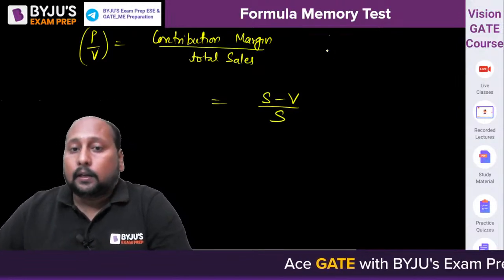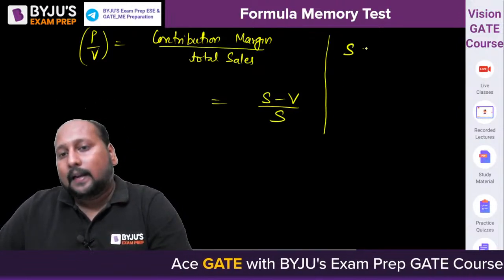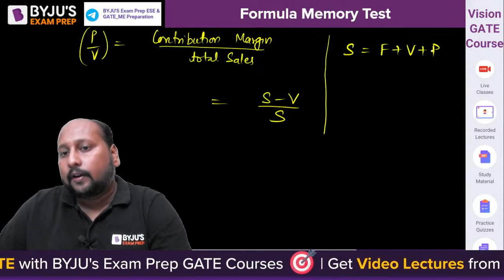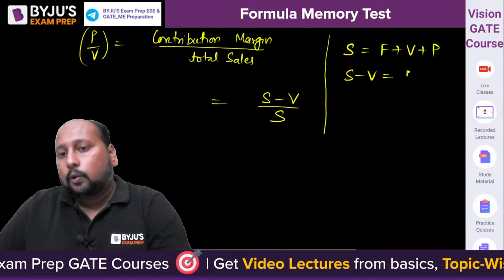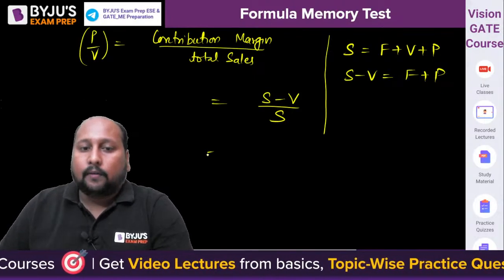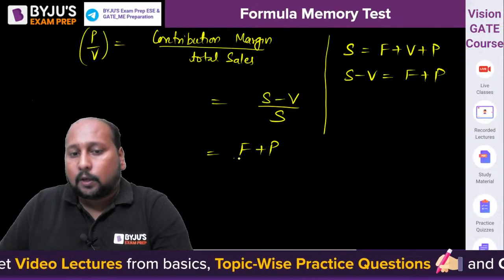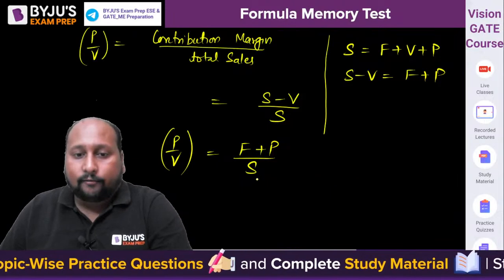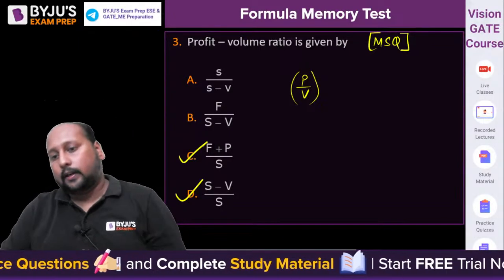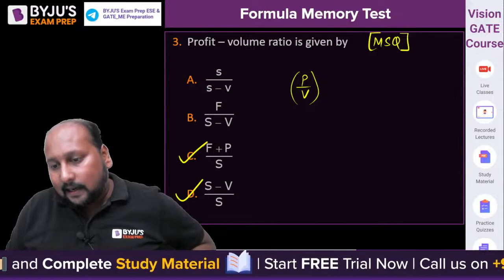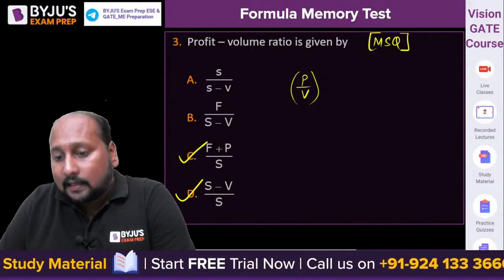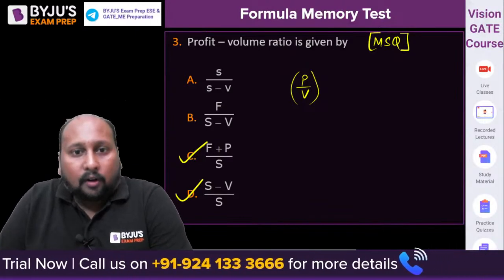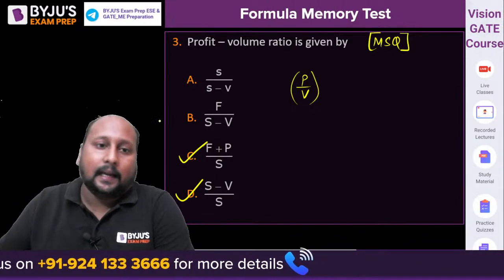एंड वी नो दैट your selling price is equal to your fixed price plus variable cost plus profit, or S minus V is equal to F plus P. We can place it over here. We can say fixed price plus profit is equal to total selling price, and this is nothing but your profit to volume ratio. So F plus P divided by S, option C is also correct. So C and D is the correct answer. A and B is the incorrect answer. Clear hai? Profit to volume ratio, option C and D is the correct answer.